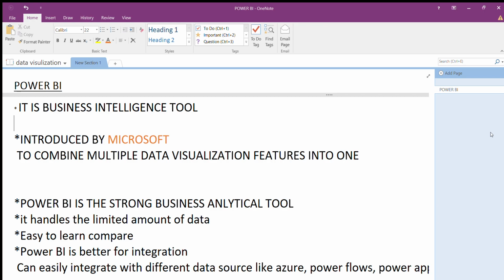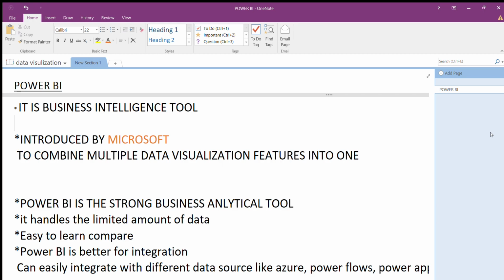Power BI is a business intelligence tool introduced by Microsoft. Why did Microsoft introduce Power BI? To combine multiple data visualization features into one. There are so many data visualization features for raw data, so all of them are combined into one platform. Using Power BI, that's why we use Power BI guys.